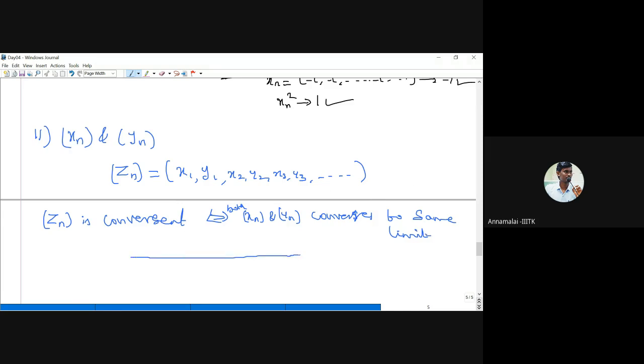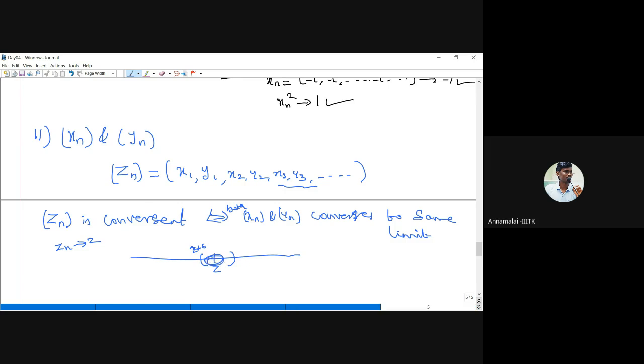Suppose we assume that zn converges to some point z. So after a certain stage, all the members belong to the interval z minus epsilon to z plus epsilon. Therefore, the zn's are just in terms of xn and yn, so all the xn's are near z, and all the yn's are also near z.